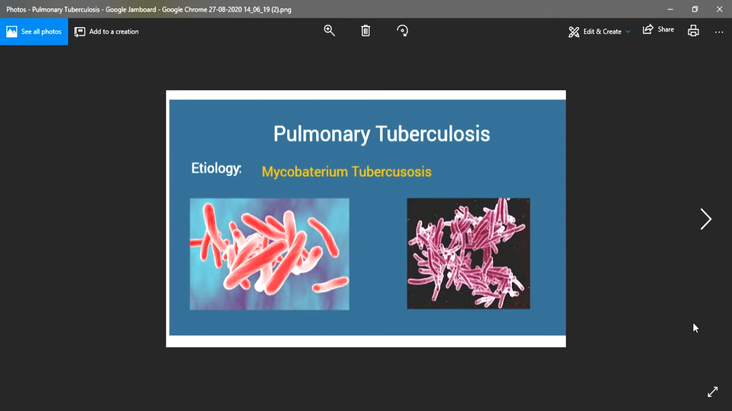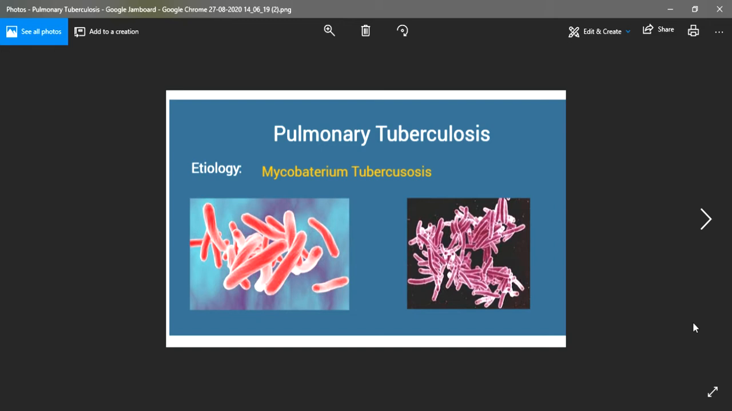Now, why is this bacteria termed as Mycobacterium? The reason for this is the capsule of this bacteria. The capsule is the outermost layer of the bacteria. The capsule is made up of mycolic acid. So, because of the presence of this mycolic acid, this particular bacteria is termed as Mycobacterium.